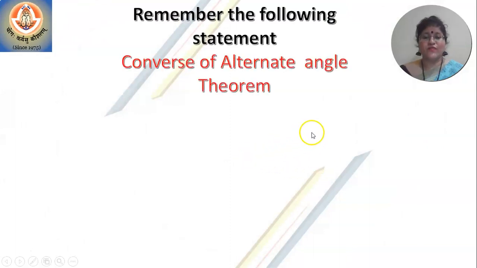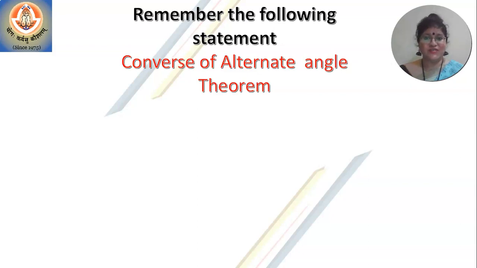The converse of alternate angle theorem. What will be the statement? There will be a transversal and there will be two lines. Children, the lines are not yet parallel. You have to prove them parallel. So what will be the statement?